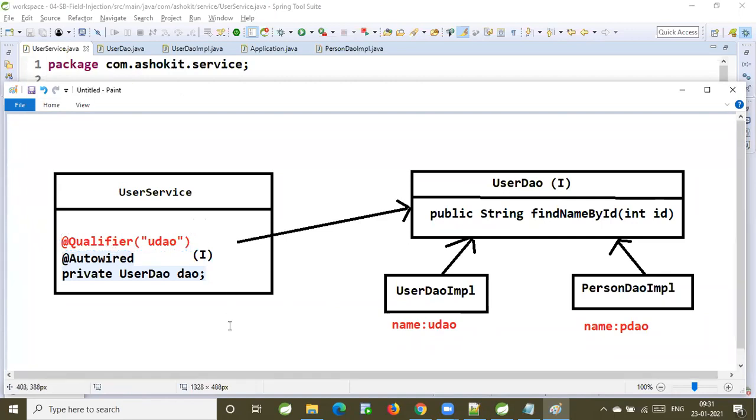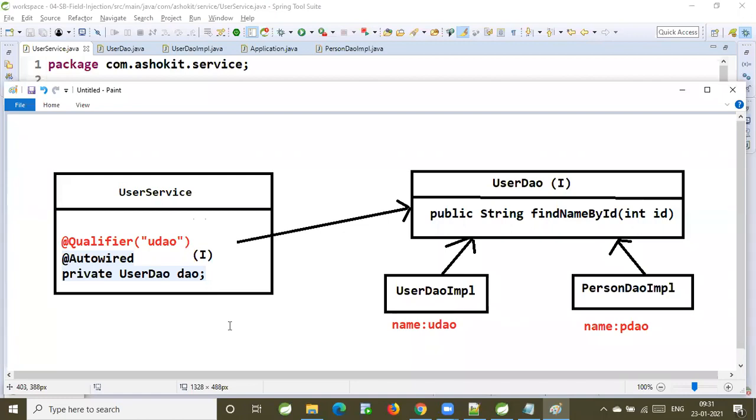Okay. Now, which bean will be injected? How will it identify the dependent bean now? Is it going to check based on the data type, or is it based on the name of the bean? By name. It is going to check based on the name.